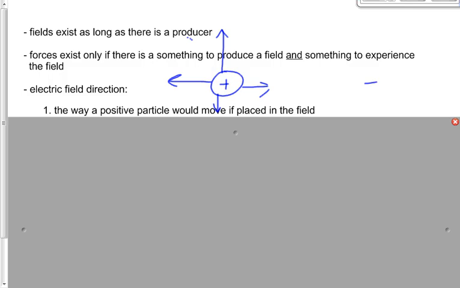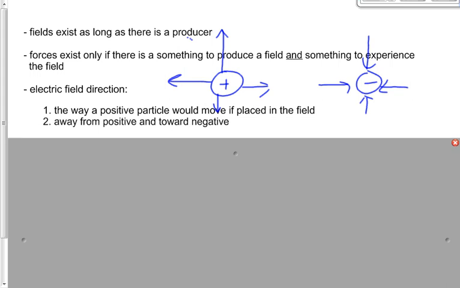Similarly, if we had a negative producer, the positive particle, if it was there, would move towards it. Doesn't mean it has to be there, but if it was, it would move towards it. Well, that kind of goes to the second way that we define the direction of the electric field: away from the positive, as you can see in the first diagram, and toward the negative, as you can see in the second diagram.